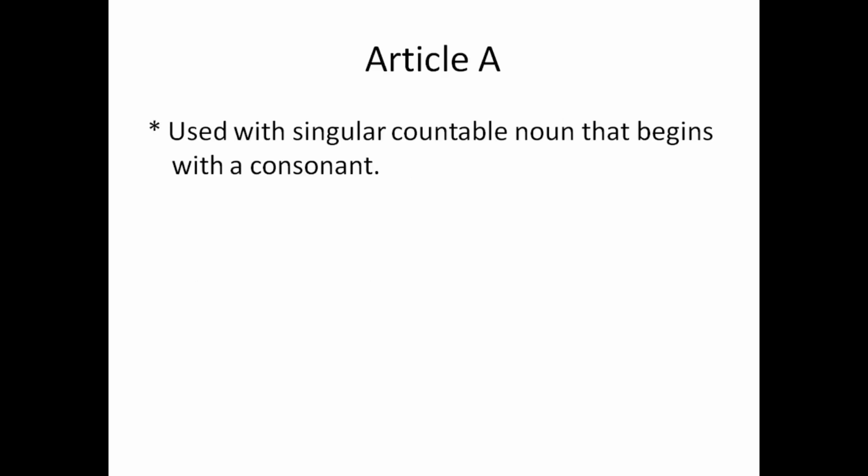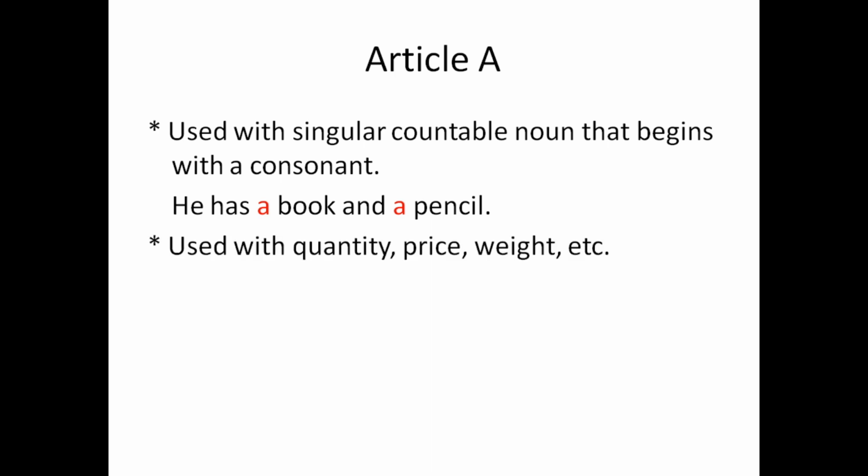Next, article a. Article a is used with a singular countable noun. The noun should be countable plus it should be singular, not plural, that begins with a consonant. He has a book. Book is a countable noun. Book is singular, and before book we used article a because B is a consonant, and a pencil, P is a consonant.